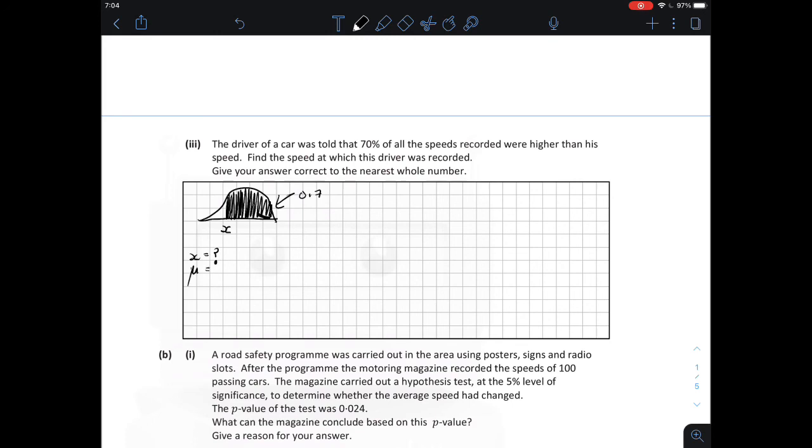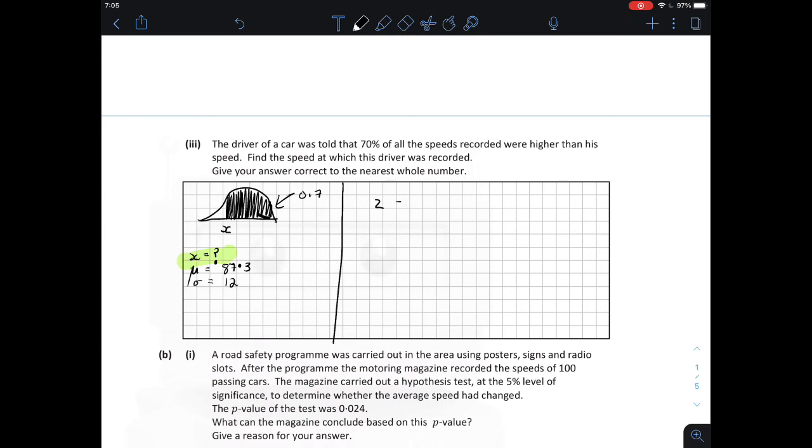We're told in the previous question that mu, your mean, is 87.3, and we know the standard deviation is 12. So to find our value of x, we're going to use our z-score standardizing formula.